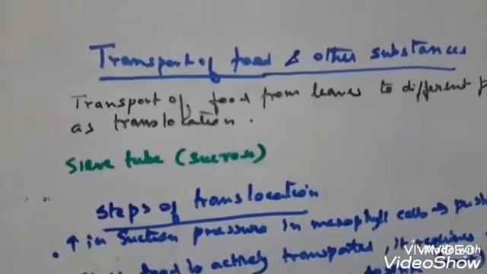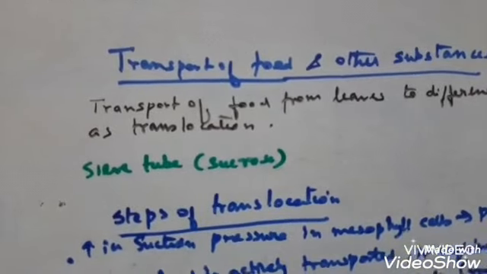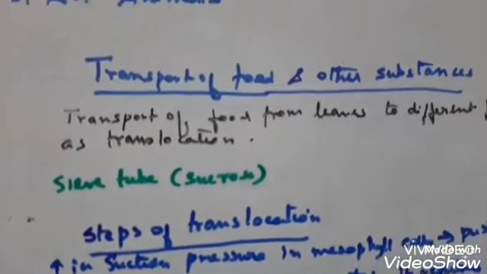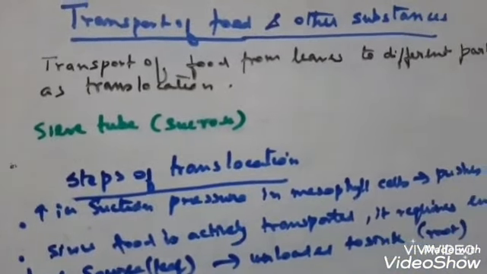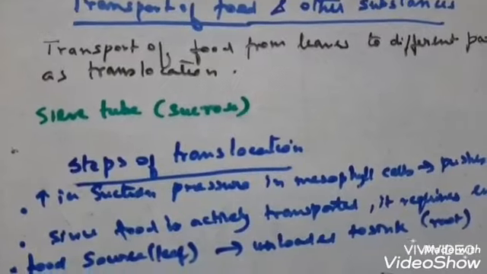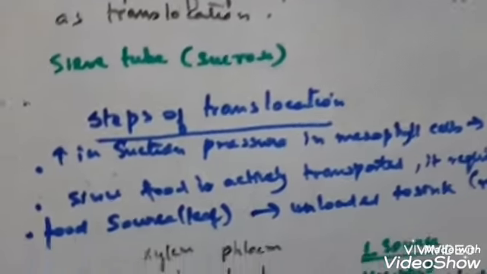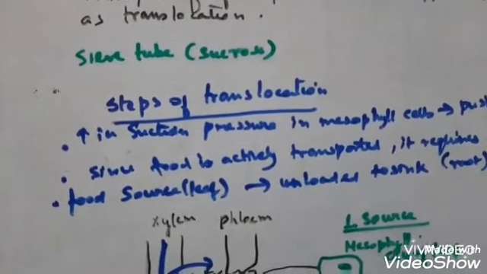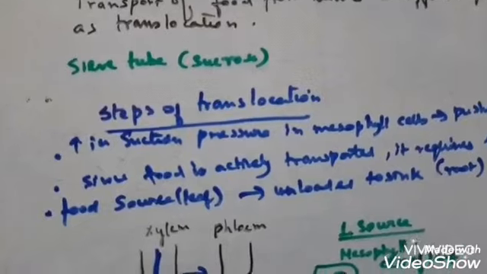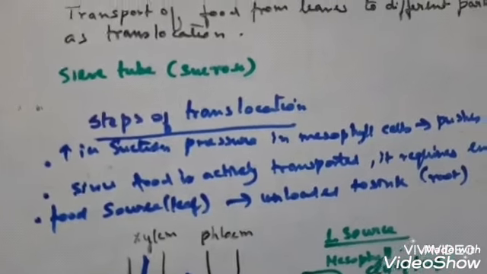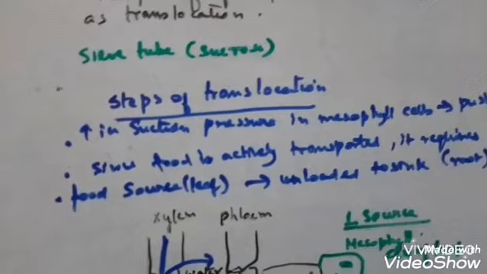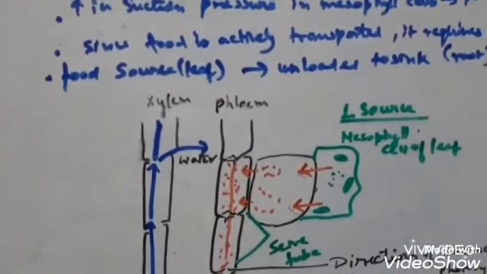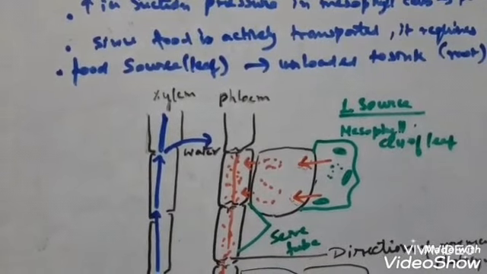Now you see here, the food manufactured in the mesophyll cells of the leaves during photosynthesis enters the sieve tube. Sieve tube, companion cell, phloem parenchyma, phloem fiber, all these are the elements of phloem. So this food enters the sieve tube cell. Remember, sieve tubes do not have any nucleus, so the adjacent companion cell helps in regulating the function of the sieve tube.